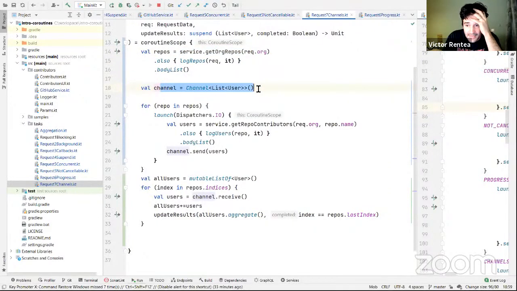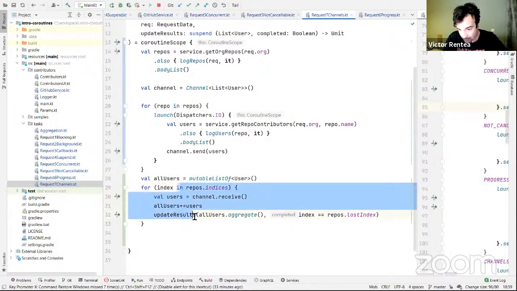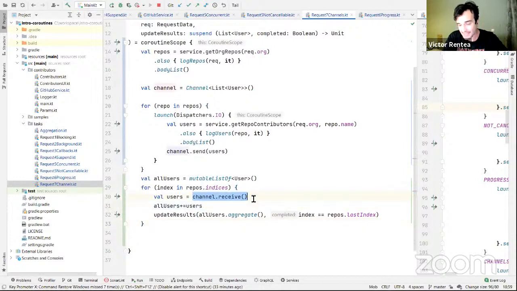Then it opens the channel like a queue. And then here, the coroutine never suspends when it calls launch. It fires all the requests for the repositories. And then immediately after does this, and then immediately after starts looping. And when it starts looping, it suspends only here in the receive, right?